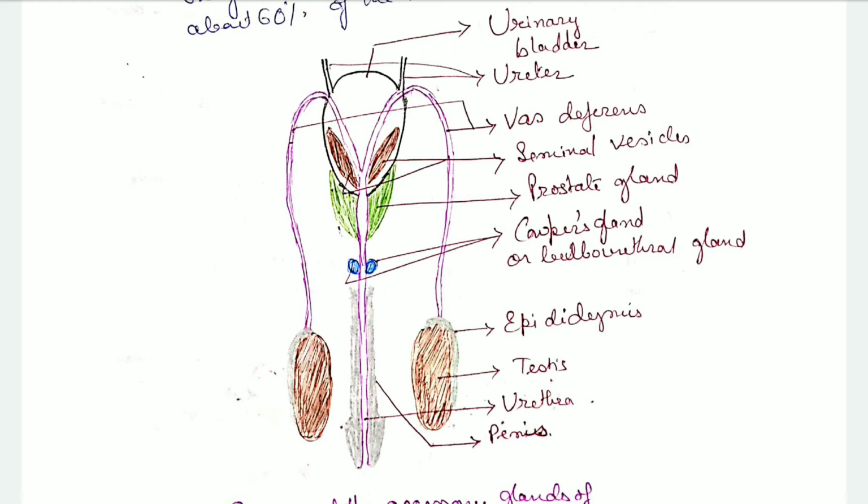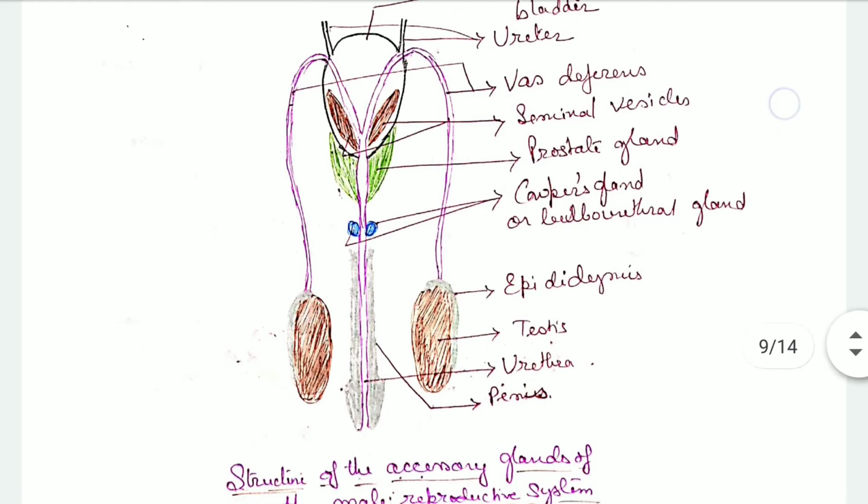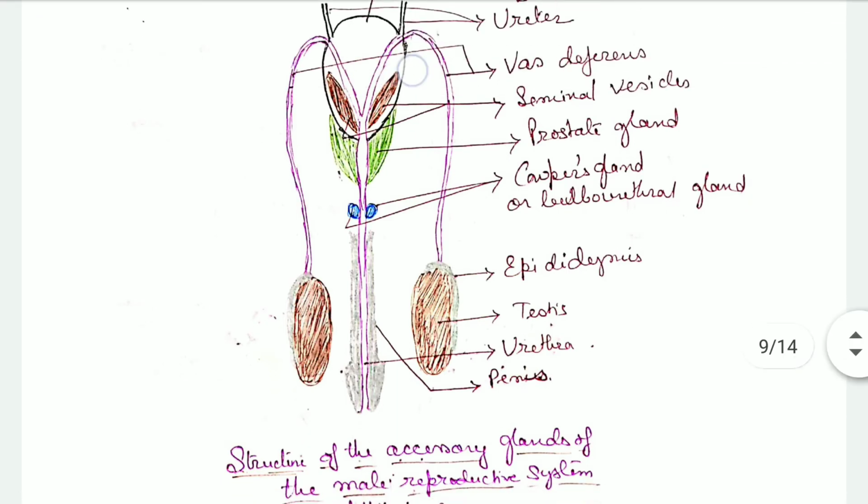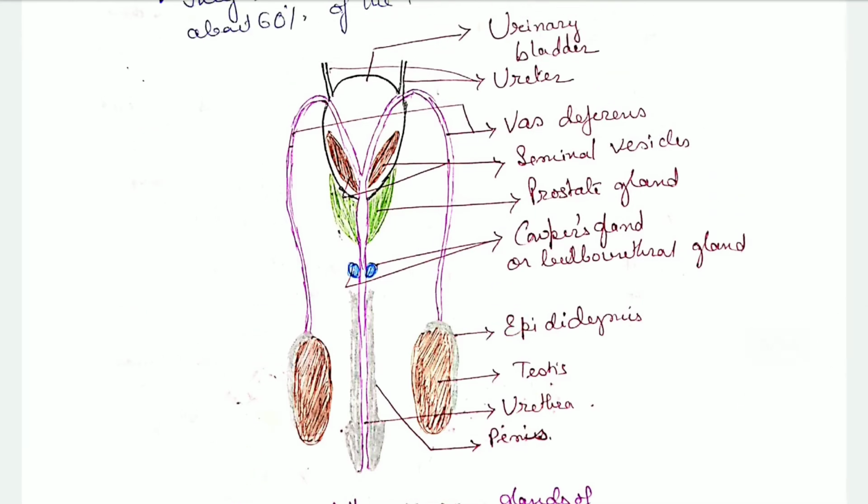See, this is the picture of the male reproductive system with the associated glands. This is the testis. These two brown oval-shaped structures, you can see, are the testes. Then these two are the vas deferens, and the vas deferens are connected to the